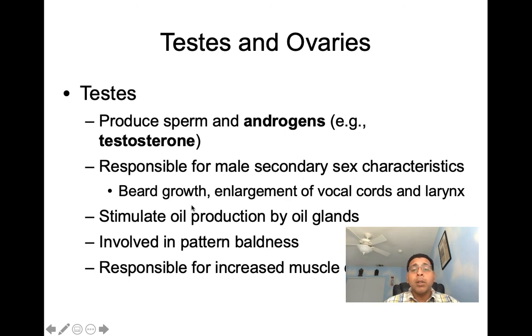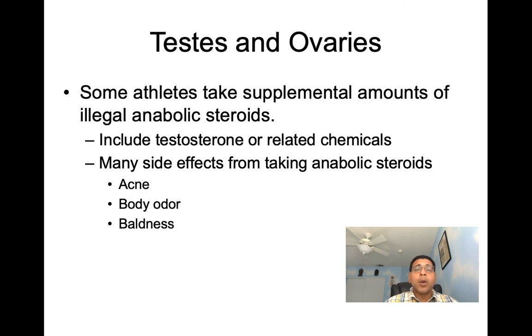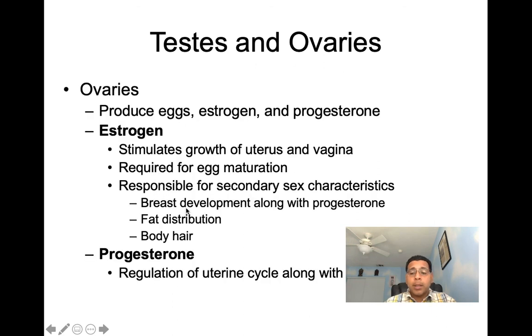which includes beard growth and the enlargement of our vocal cords and our larynx. Androgens will also stimulate oil production by our oil glands. Testosterone is involved in pattern baldness, and it is responsible for increased muscle development. Now, when we talk testes and ovaries, we'll see some athletes take supplemental amounts of illegal anabolic steroids, and this can include testosterone or other related chemicals. There are many side effects from taking anabolic steroids, including acne, body odor, and baldness.